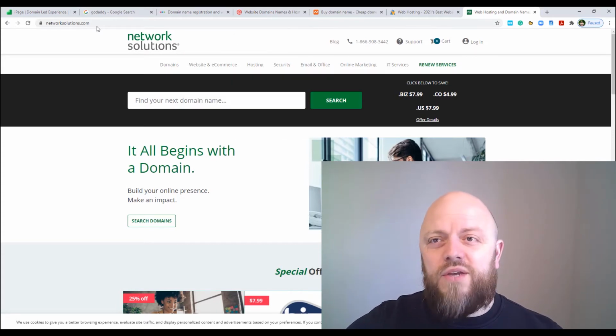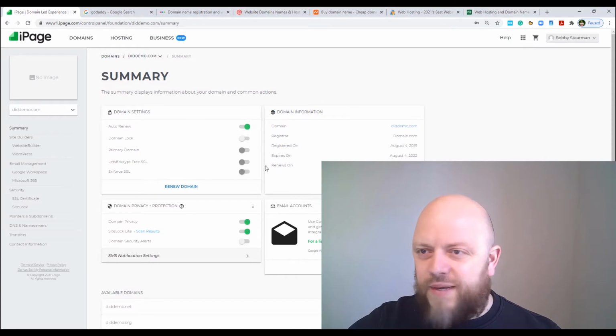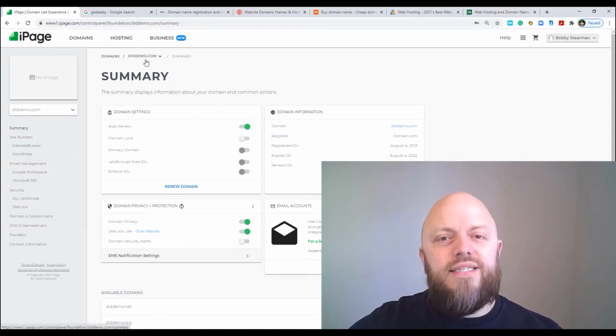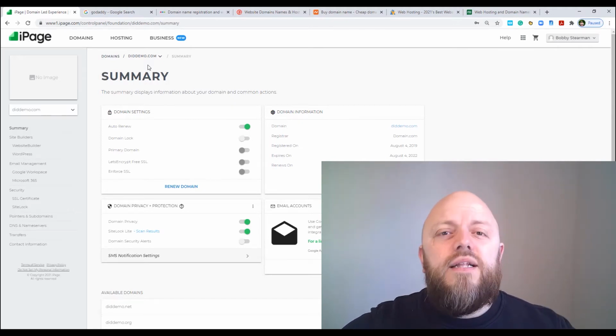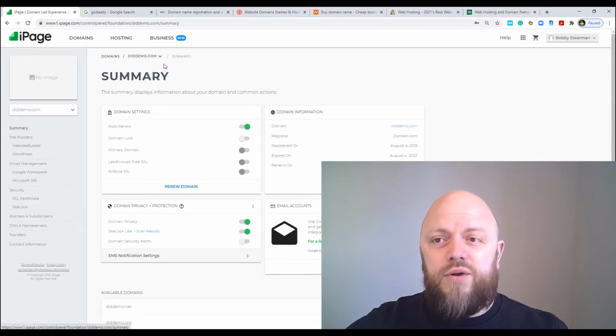In this example, we'll be using iPage. So you'll see in this page here, I've already bought diddemo. The reason I've bought it before this tutorial is because it takes a little bit of time for the processing to happen and for it to go live. This is live, so I've got diddemo.com.